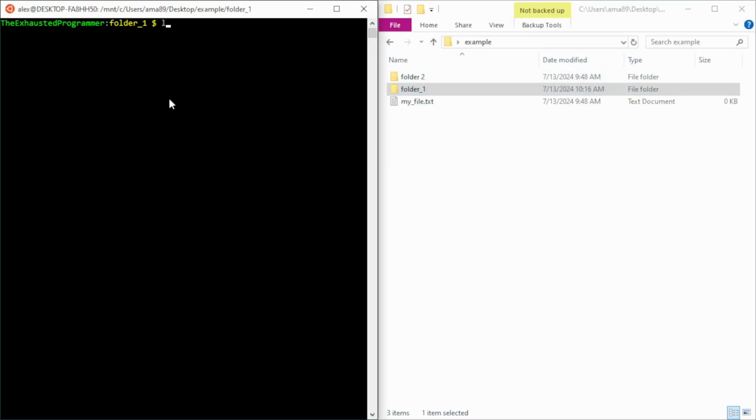To do that, we need to look at a little bit more with the ls command. If we do ls -a, it will list all things, including hidden files. The only thing that's hidden is this dot directory and this two dot directory. This dot directory is just a link in every folder that points to itself, and the two dots is a link in every folder that points to the directory above it in our directory tree. So if I do cd, so change directories, and I hit two dots, that says, hey, go up to the previous directory. And here we are. We're back in the example directory.